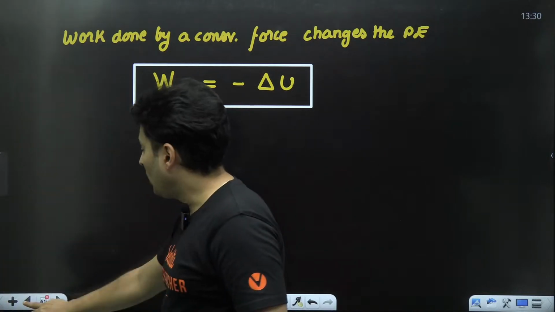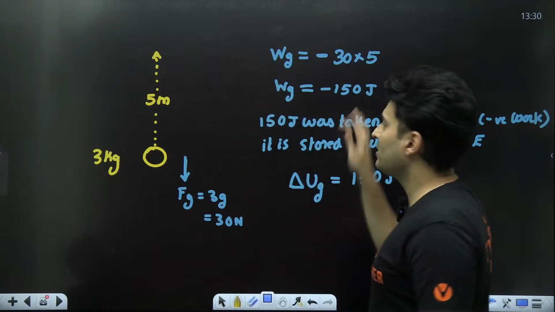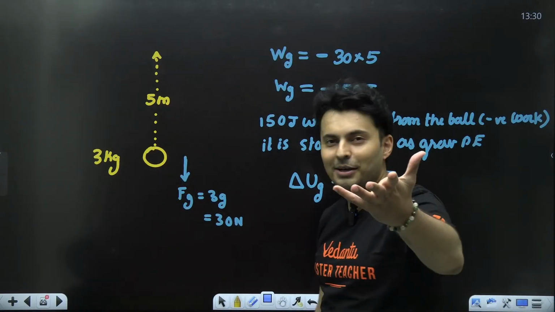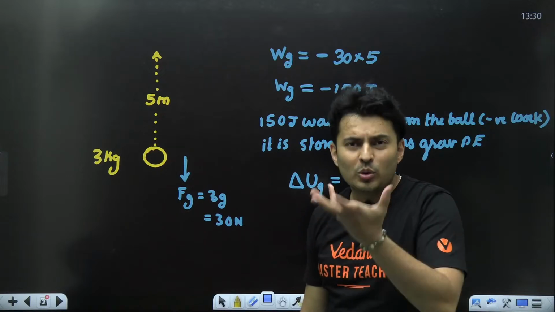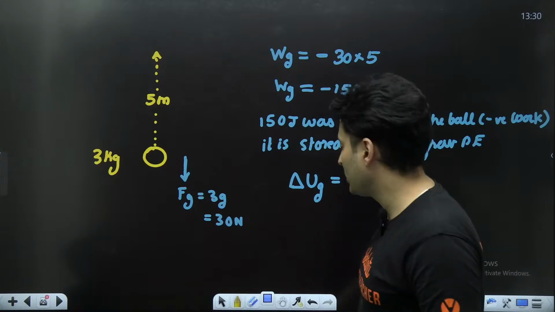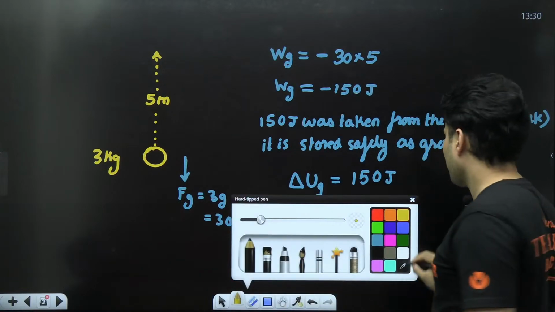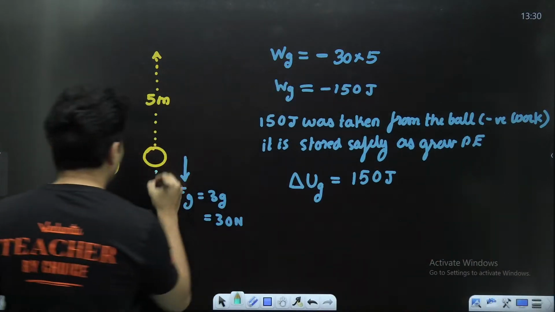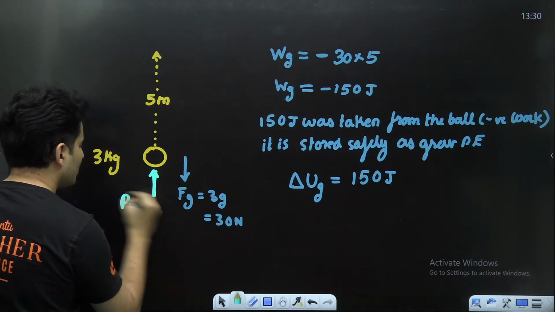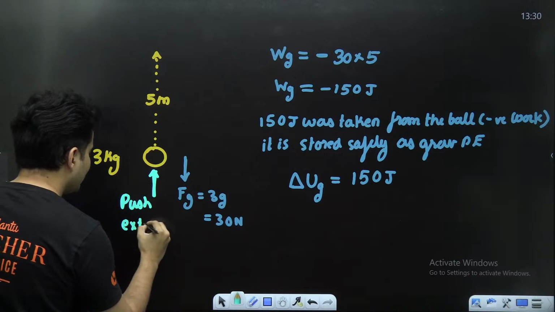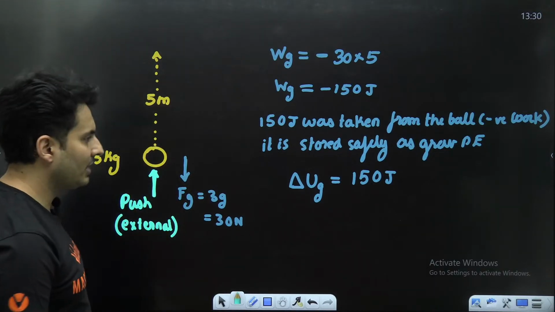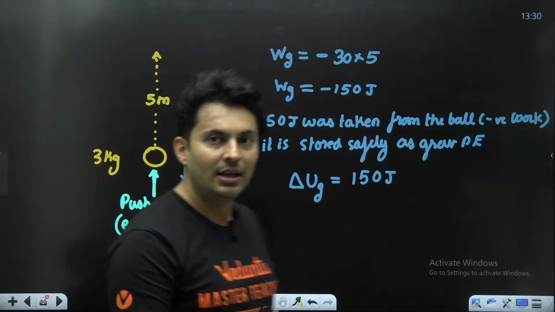Now, you should also remember one thing. As we are doing this, see, this ball won't go magically up. I will be pushing it, or I would have thrown it. That is the reason why it went up in the first place. So do not forget, at the same time, somebody might be pushing it or pulling it. Because of that push, which is external in nature, the ball was able to go up in the first place. I threw it, I pushed it.